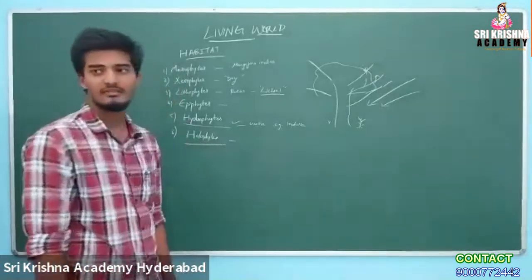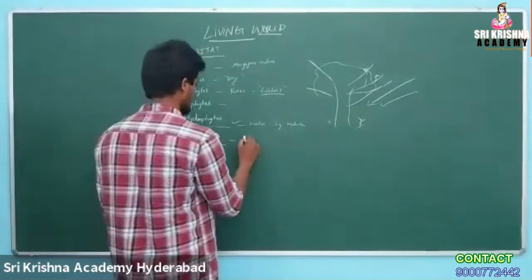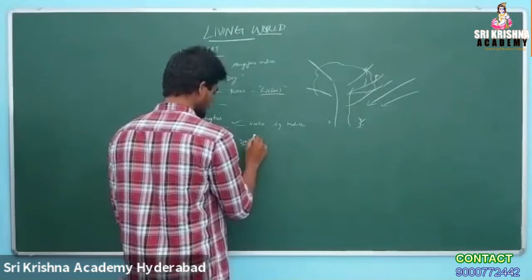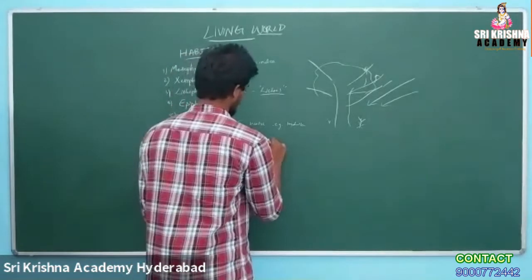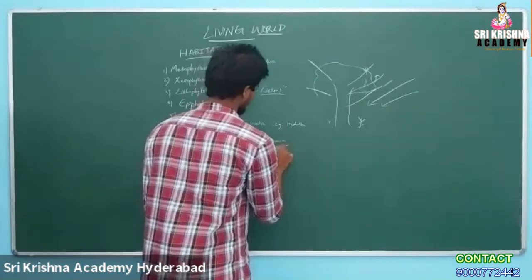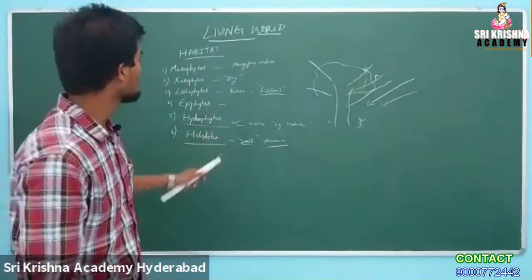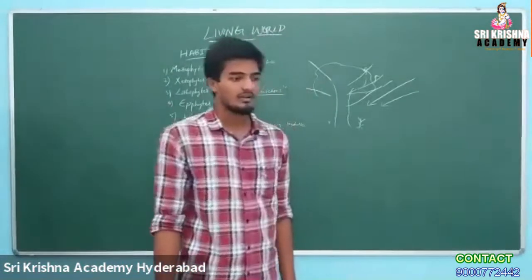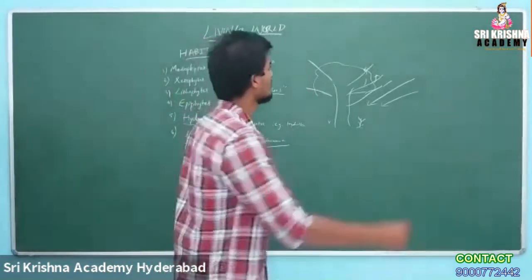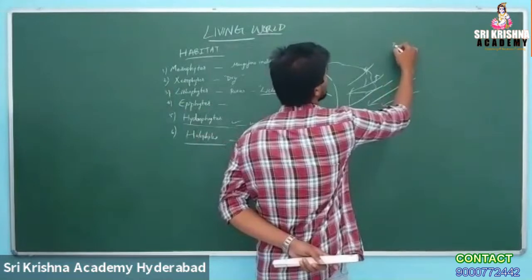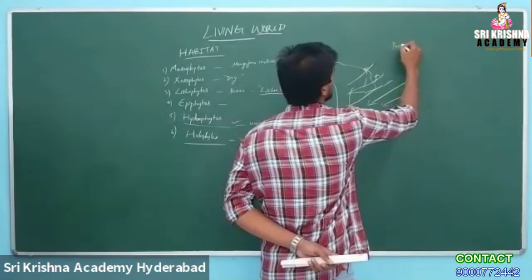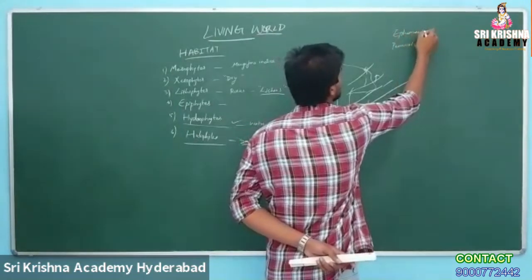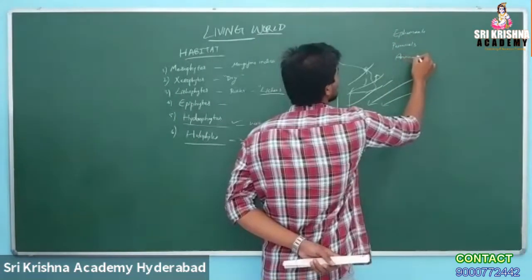Halophytes live in extreme salt conditions. Examples like Avicennia. Okay, these are the different habitats of a plant. If you see the duration of time, you know, perennials, ephemerals, annuals, biennials.